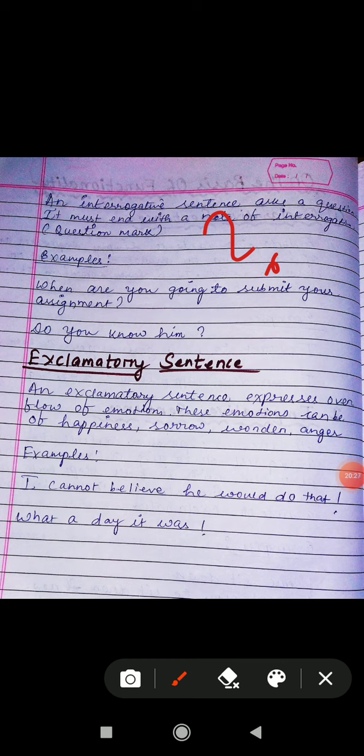When are you going to submit your assignment? Most of the time your teacher is asking you the question like when are you going to submit your assignment, yes or no. So at the end we use a question mark whenever we are asking a question. Then, do you know him? This is also one kind of question that we are asking. So basically an interrogative sentence asks a question.